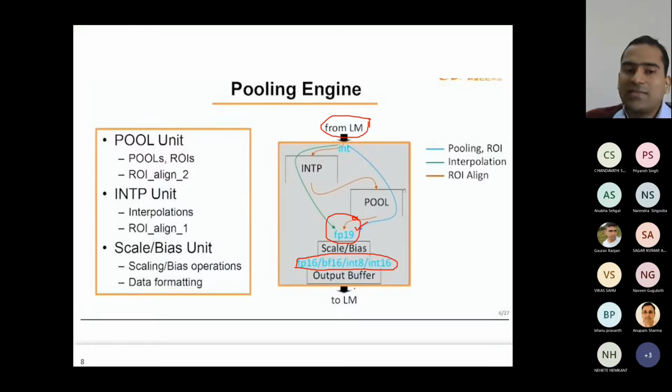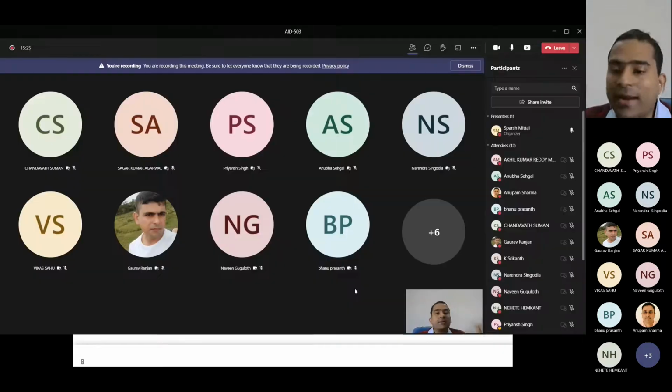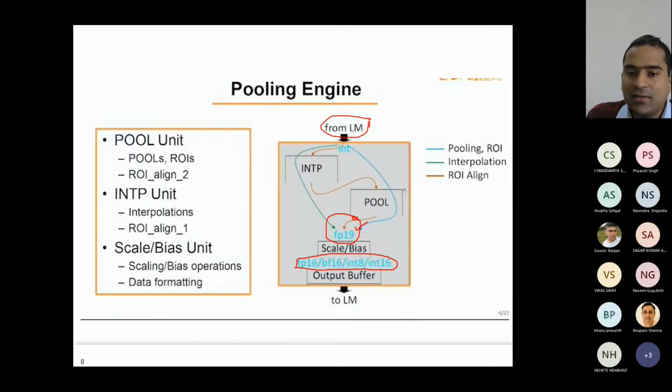Because FP19 is their internal proprietary data format. Probably they found that FP19 works better. But for the external world, they translate into FP16, BF16, and so on.